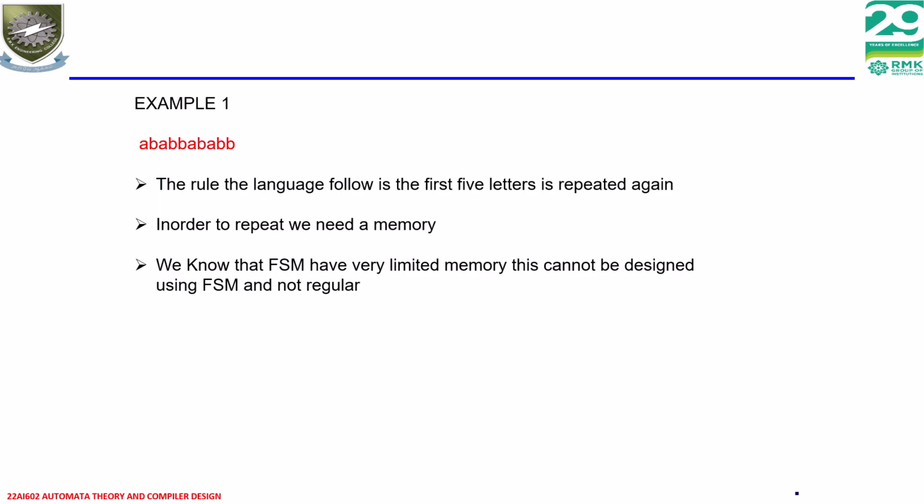Let us move on to an example. Suppose I have the language of the form ABABB ABABB. The rule followed in the language is that the first five letters are repeated again.